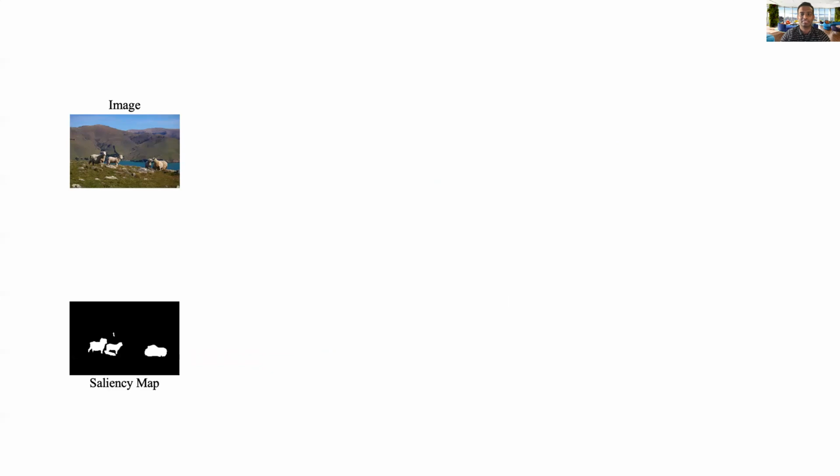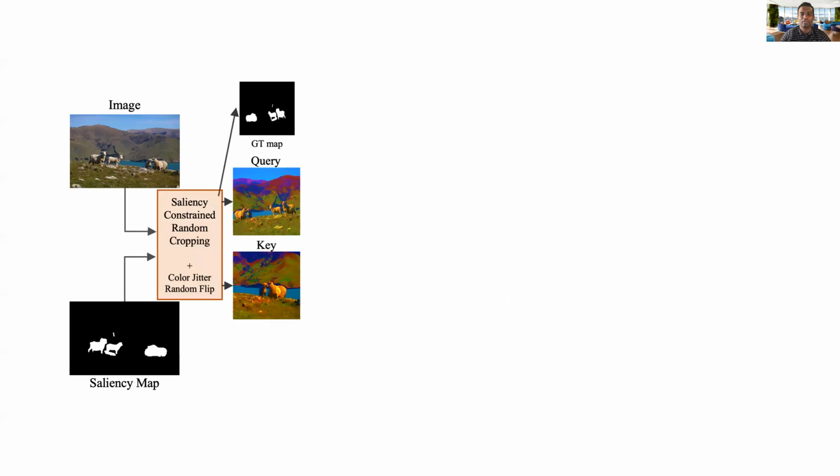We now turn to our approach CAST, contrastive attention supervised tuning, where the idea is to make models attend to appropriate salient image regions during the contrastive pre-training stage. We show CAST in the context of MoCo. Given an image and its saliency map from DeepUSPS, through our saliency-constrained random cropping strategy, we get a query, a key crop, and crop-oriented saliency maps.